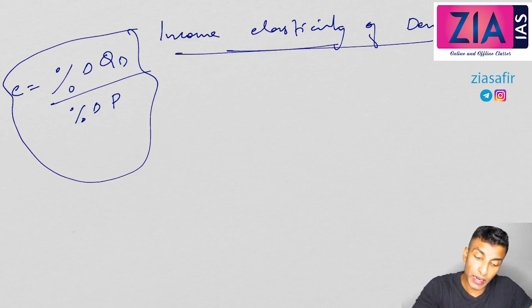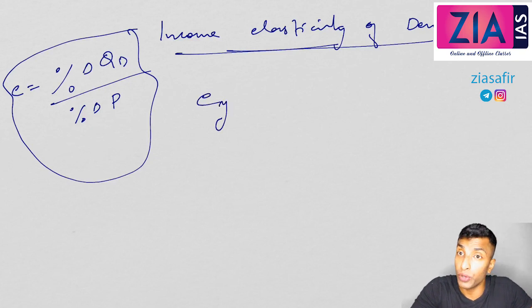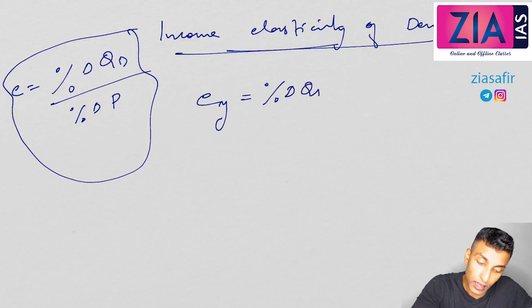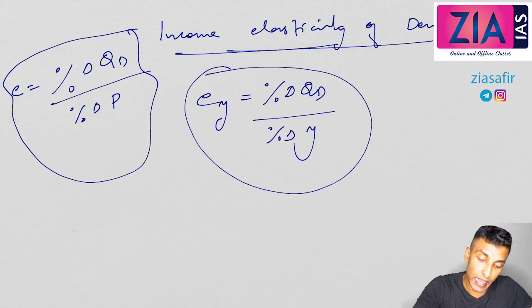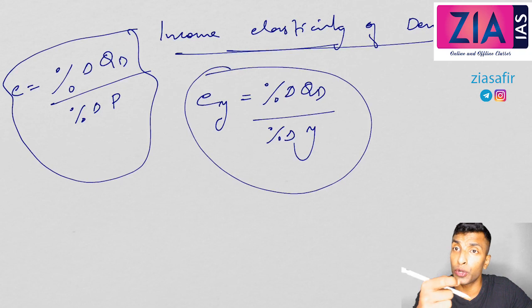If I am saying income elasticity, it is related to income. So here EY, the Y is income. In the previous session I told you, EY is income. So it is percentage change in quantity demanded to percentage change in income. So this is the expression. That means it is the responsiveness of demand to the change in income. Earlier, responsiveness of demand to the change in prices.